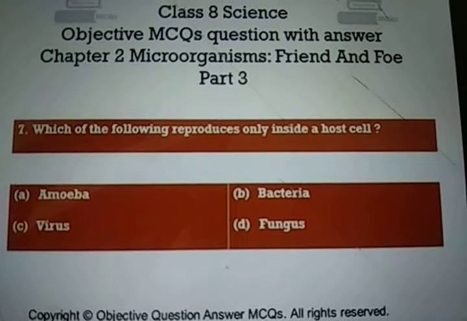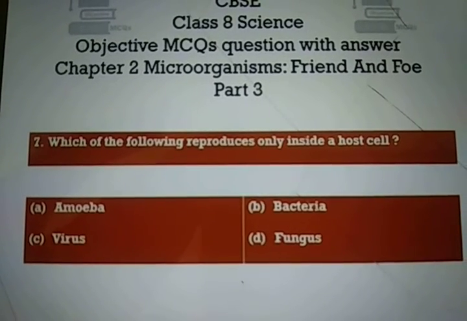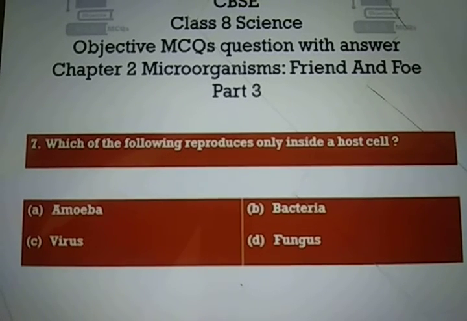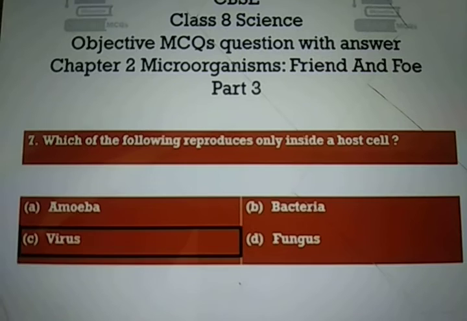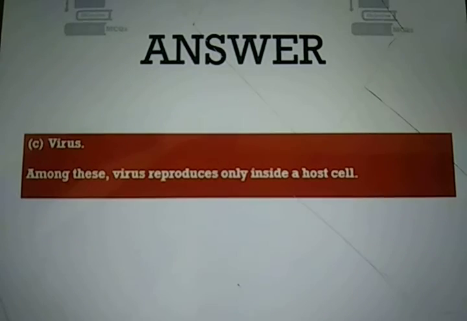Question number 7. Which of the following reproduce only inside the host cell? Very important question. Options are A, amoeba, bacteria, virus, and fungus. I hope you all know the answer, and the answer is option number C, virus. So among these, virus reproduces only inside a host cell.